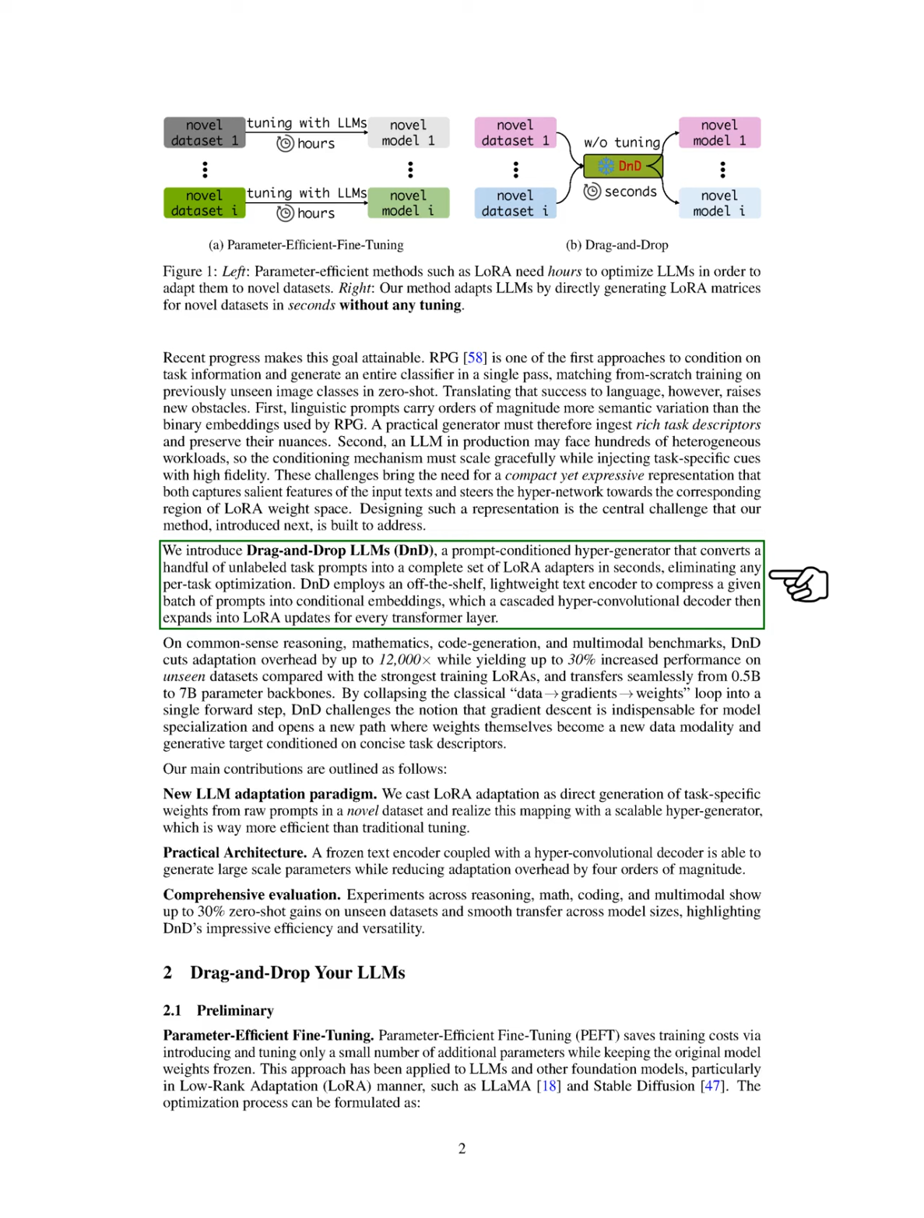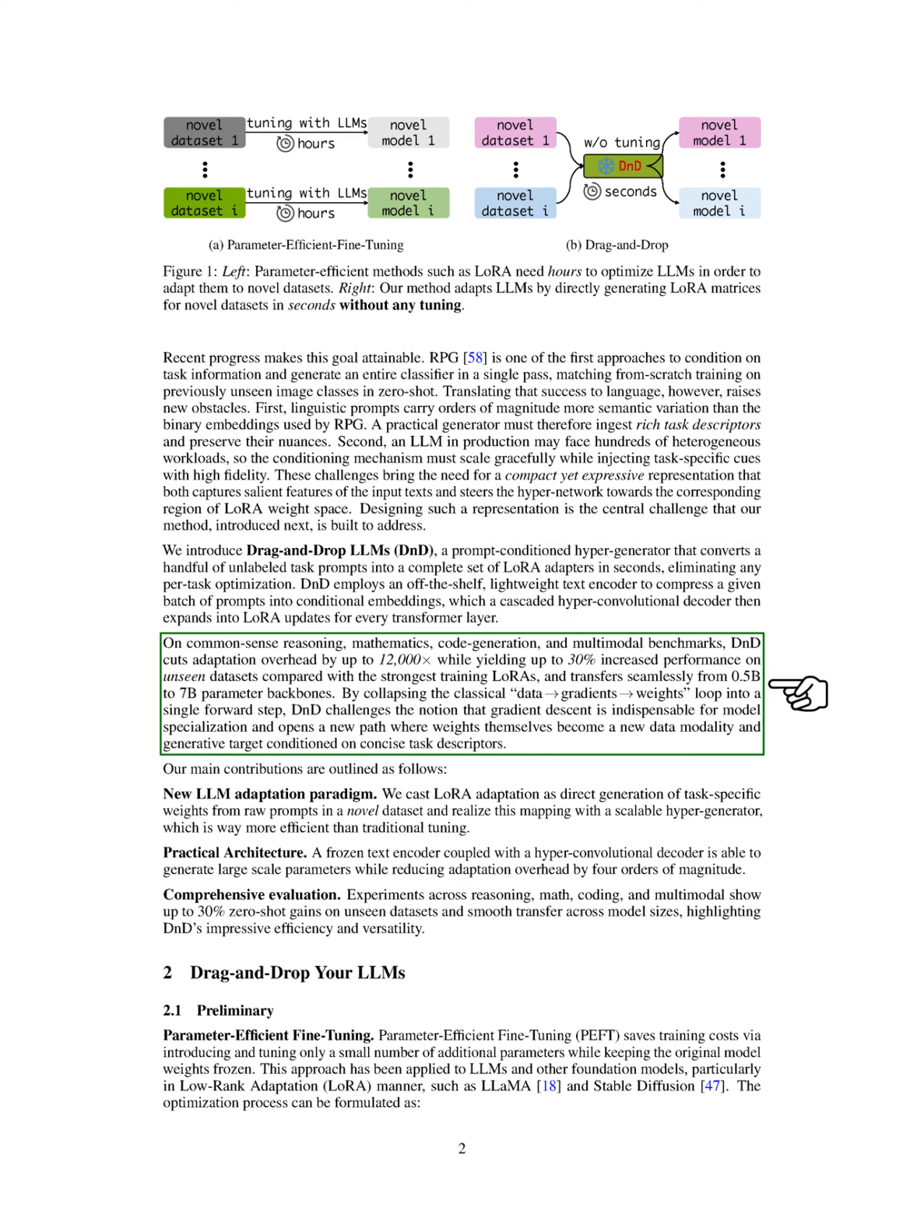Our approach, drag-and-drop LLMs, DND, is a prompt-conditioned hypergenerator that transforms a few unlabeled task prompts into complete LoRA adapters in seconds, removing the need for task-specific optimization. DND uses a lightweight text encoder to create conditional embeddings from prompts, which a hyperconvolutional decoder then expands into LoRA updates for each transformer layer.